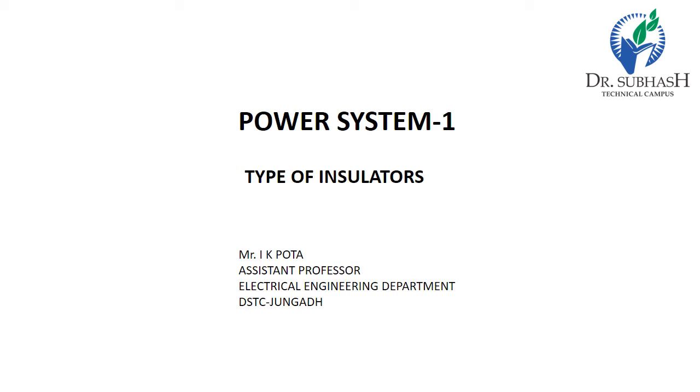Now, the types of insulator. Which type of insulator is used in power system? In transmission and distribution system, there are mainly four types of insulator used. The four types of insulator are selected on basis of voltage rating. Each insulator can have multiple insulating discs. If one disc can sustain 11 kV voltage capacity and 6 discs can sustain 66 kV voltage, insulators are classified into different major types like pin type insulator, strain type insulator, shackle type insulator, suspension type insulator.